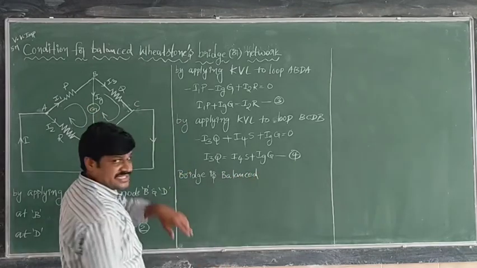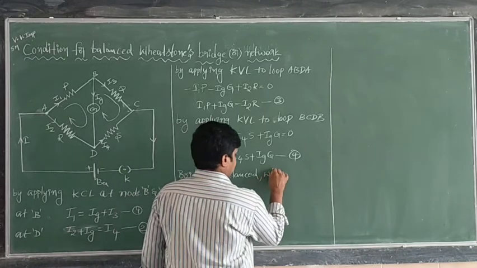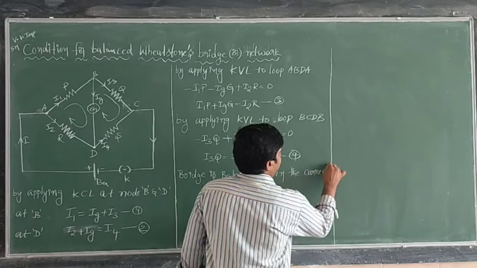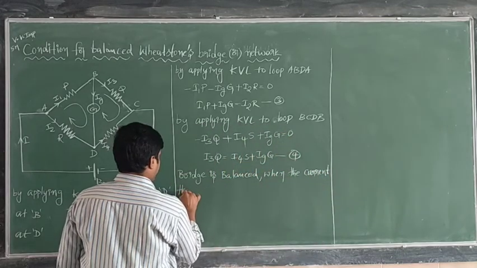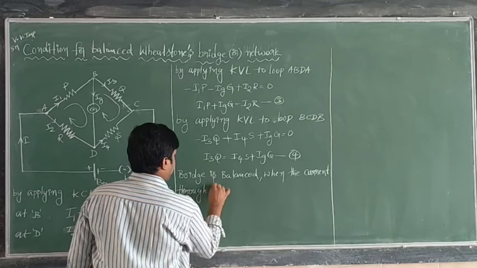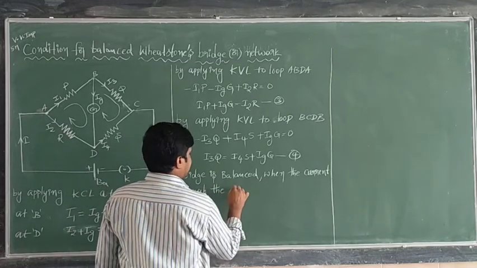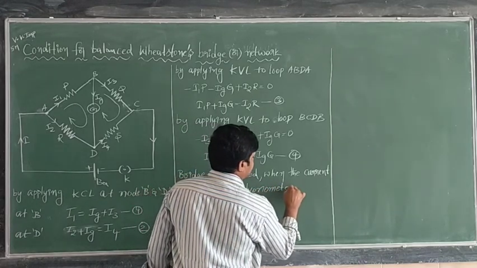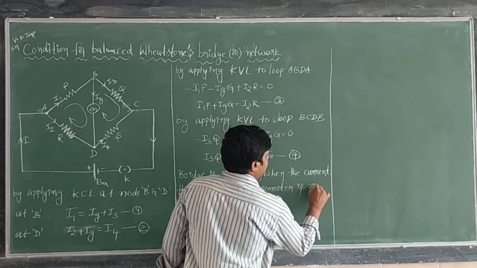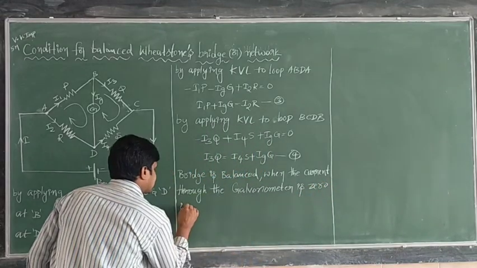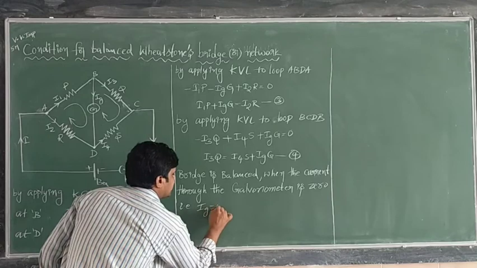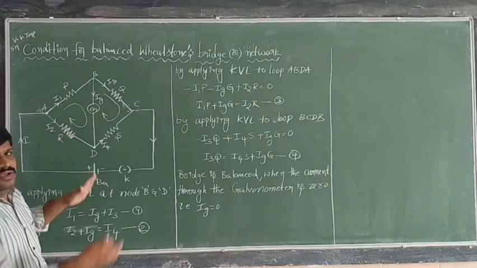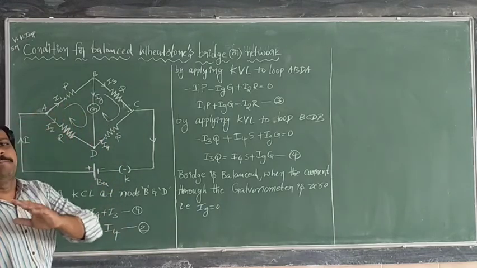The Wheatstone bridge is balanced when the current through the galvanometer is 0. Current through the galvanometer is 0 means Ig equal to 0. When Ig equal to 0, the complete circuit is said to be balanced.